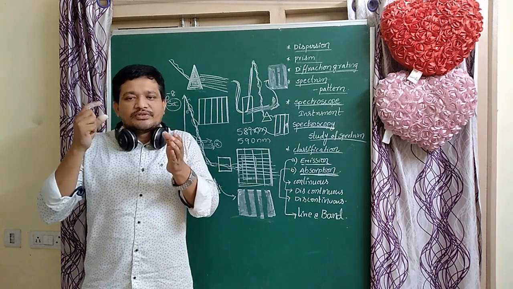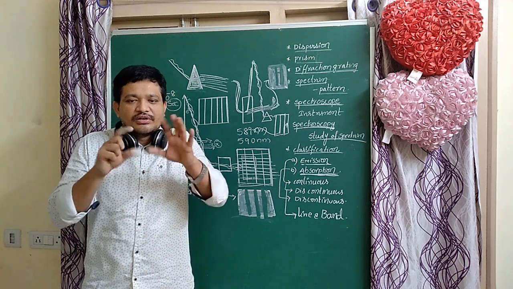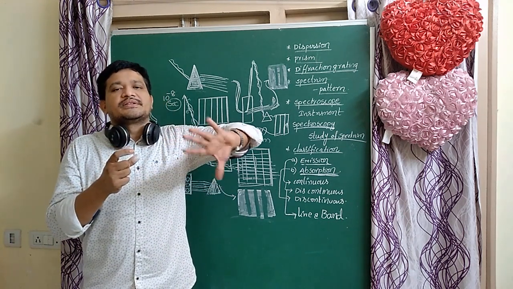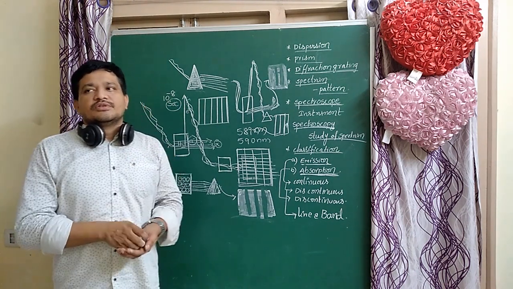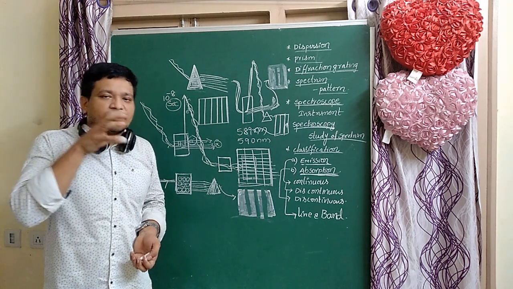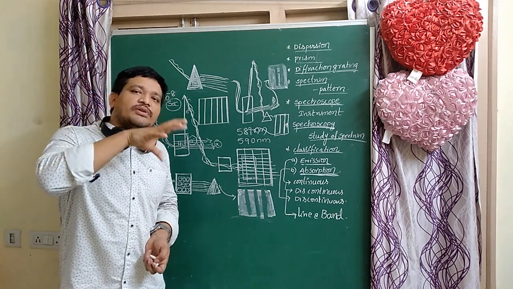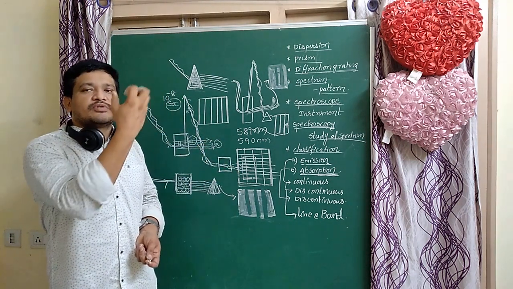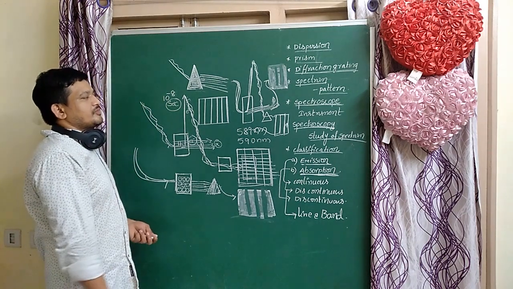Light passes through the sample, and some molecules absorb the energy. Here the transmitted light is analyzed. Which light is analyzed? Transmitted light. The transmitted light passes through the prism and gives a spectrum. Here dark lines are formed on the bright background. That means that light is absorbed by those molecules. So that is the absorption spectrum.